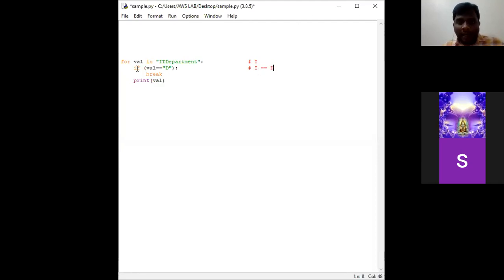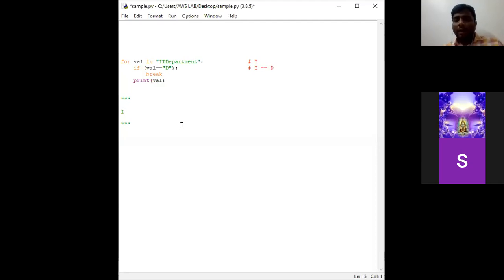Since the condition val equal to D is not true, the execution does not go into the body of if. What it does is perform the next statement. So what output gets printed now? The output here is, first it prints the value called I.